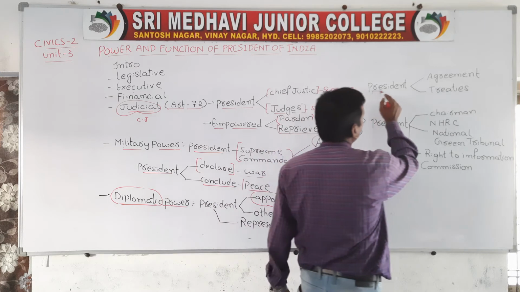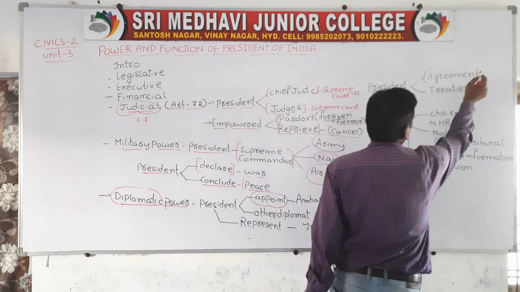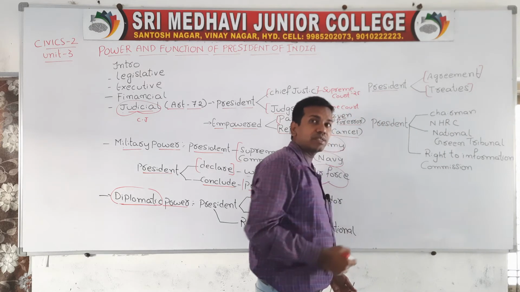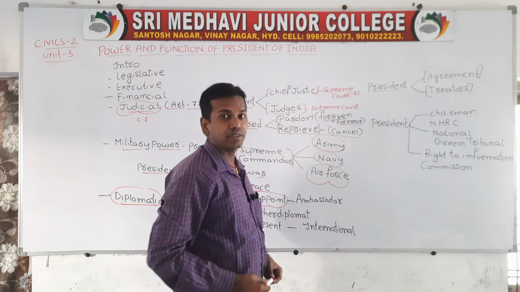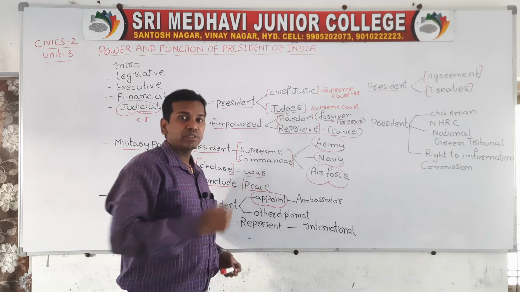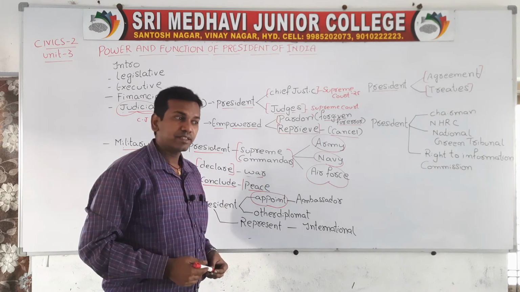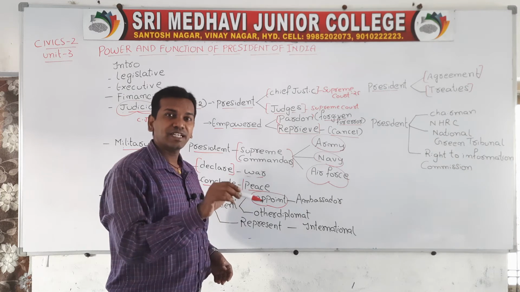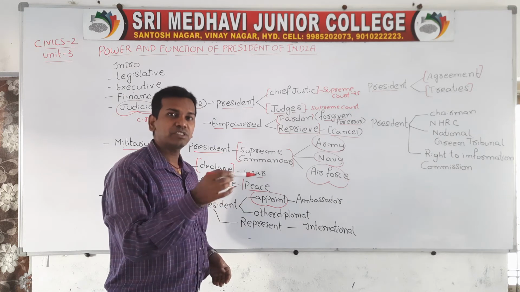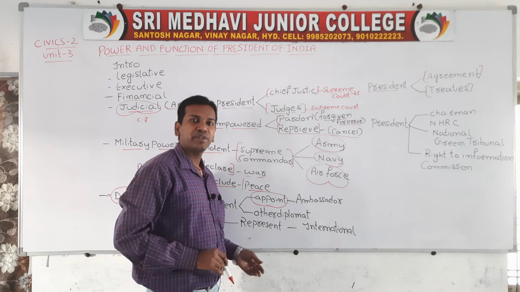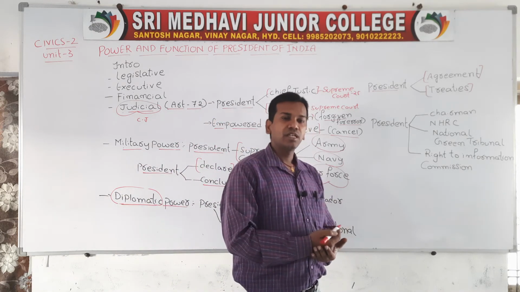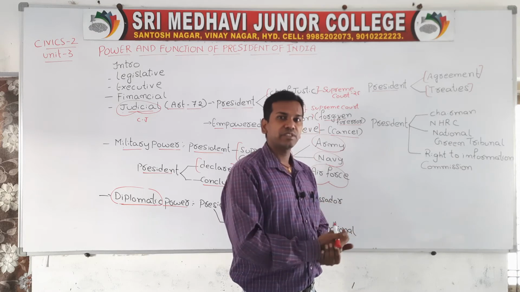Apart from that, the president will conclude different types of agreements and treaties. Sometimes the president can represent the country at the international level. Whenever the president goes to other countries, he represents the country there, and he will formulate and sign different types of treaties and agreements. Most of the treaties are peaceful treaties or trade relations treaties. So the president will sign different types of treaties.